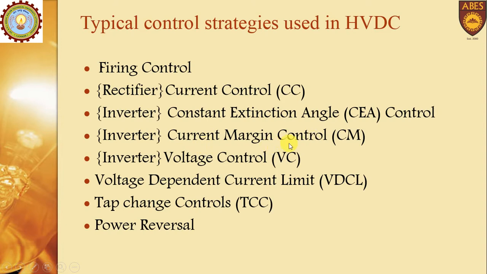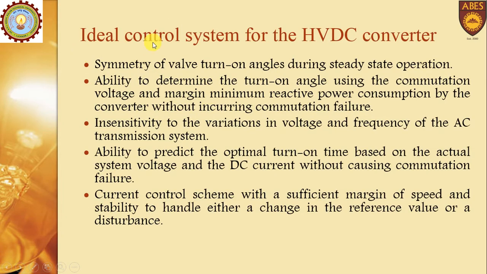Then current margin control, also done at the inverter terminal. Voltage control is also done at the inverter terminal. Then voltage dependent current limit, tap change control, and then power reversal. So these are some typical control strategies used in an HVDC system.